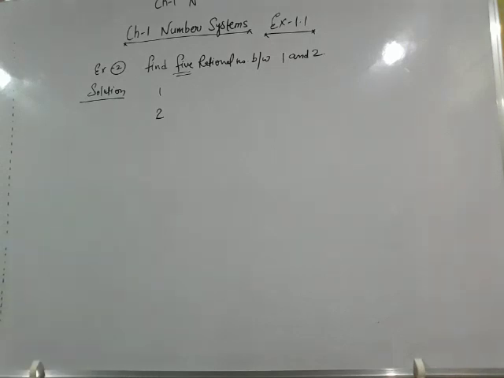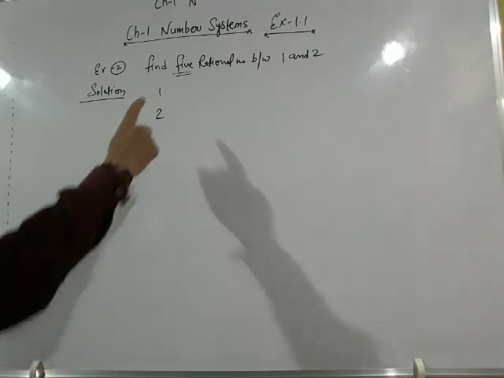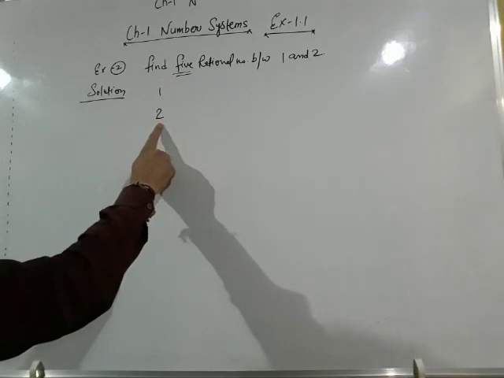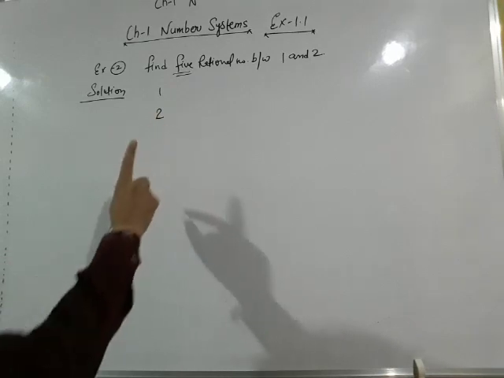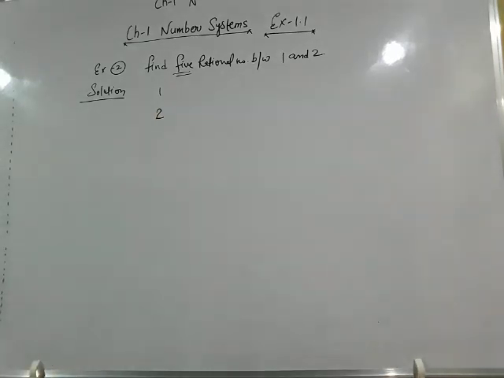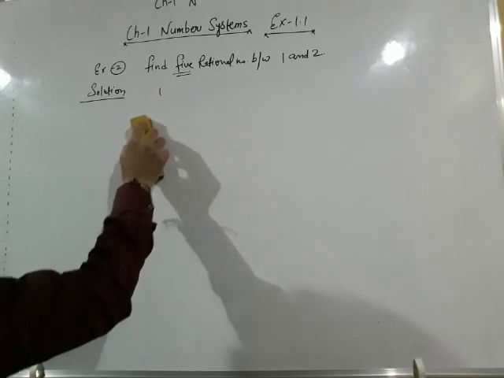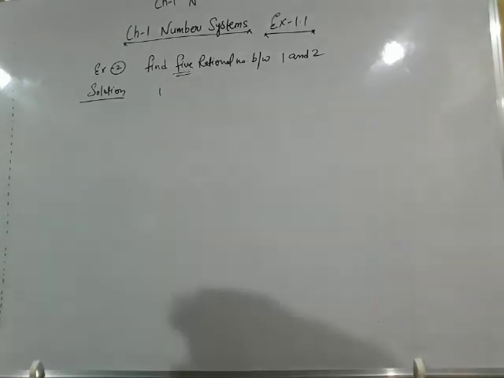Rational numbers can be written in the form of a upon b, but here 1 and 2 are not in standard form. By looking at 1 and 2, you can't say that these are rational numbers. We have to write them in the form of rational numbers first. How can we write them as rational numbers? By dividing by 1.